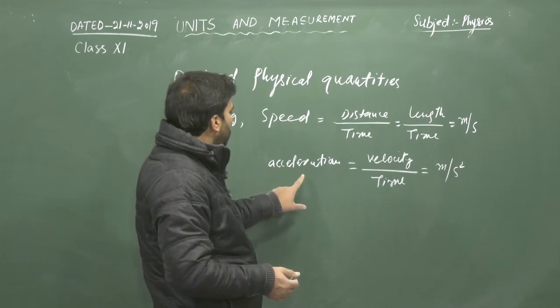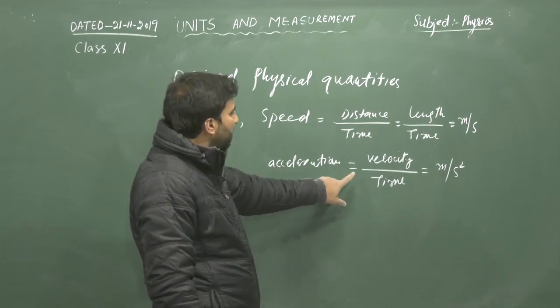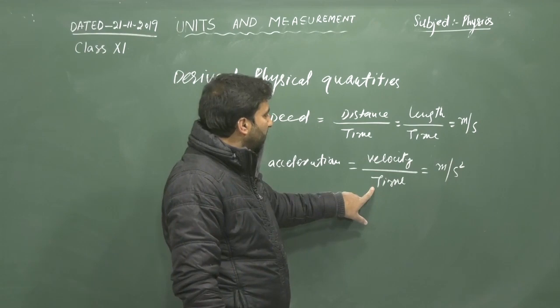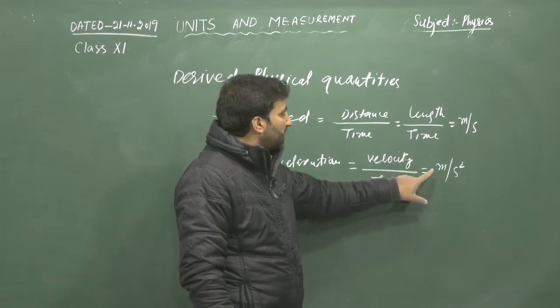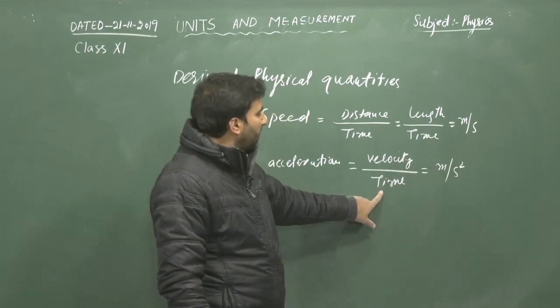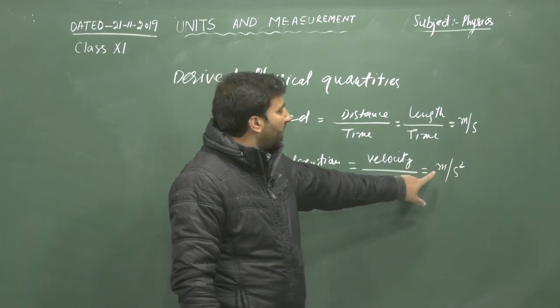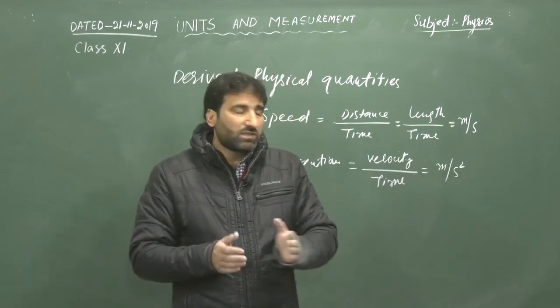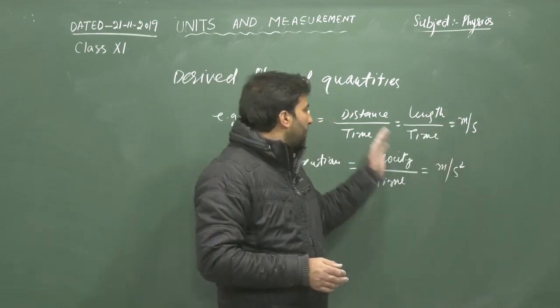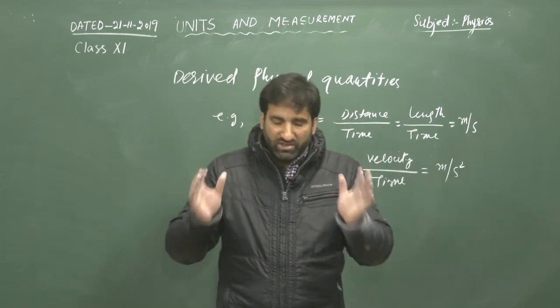Similarly, we have another derived physical quantity, acceleration. Acceleration is velocity upon time. The unit of velocity is meter per second, and the unit of time is second. So we get meter per second square. These units are derived units, and these physical quantities are derived physical quantities.